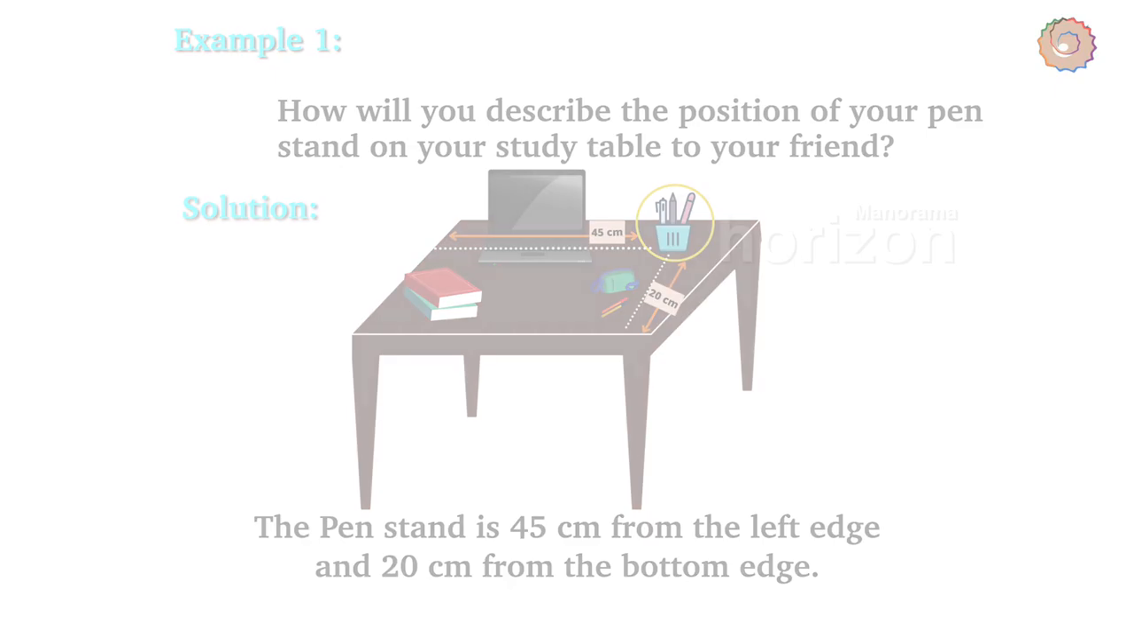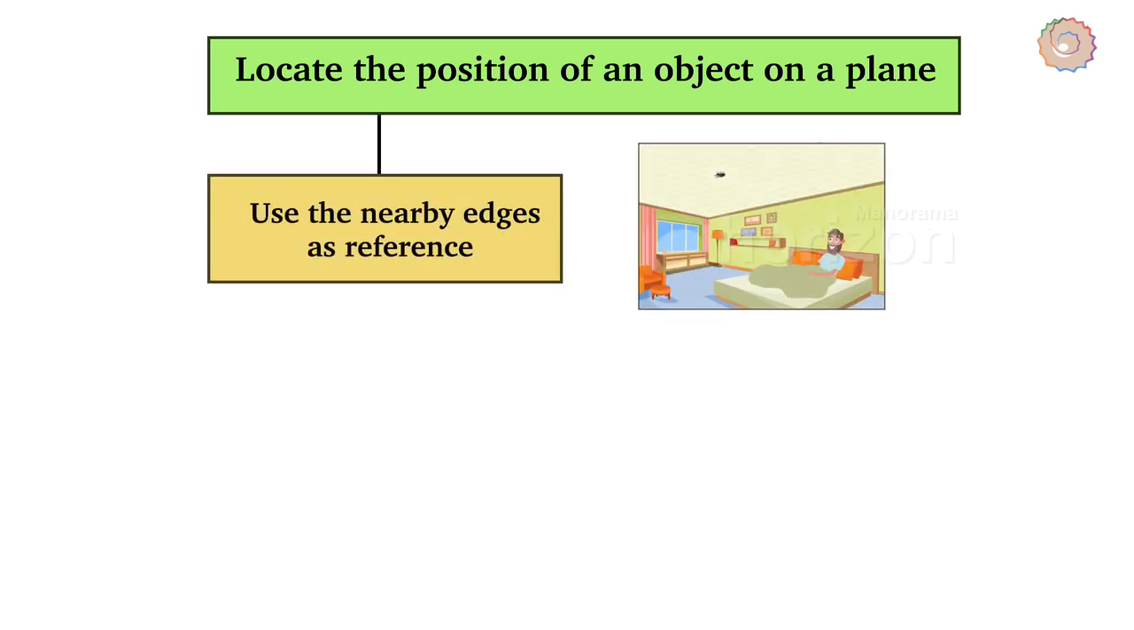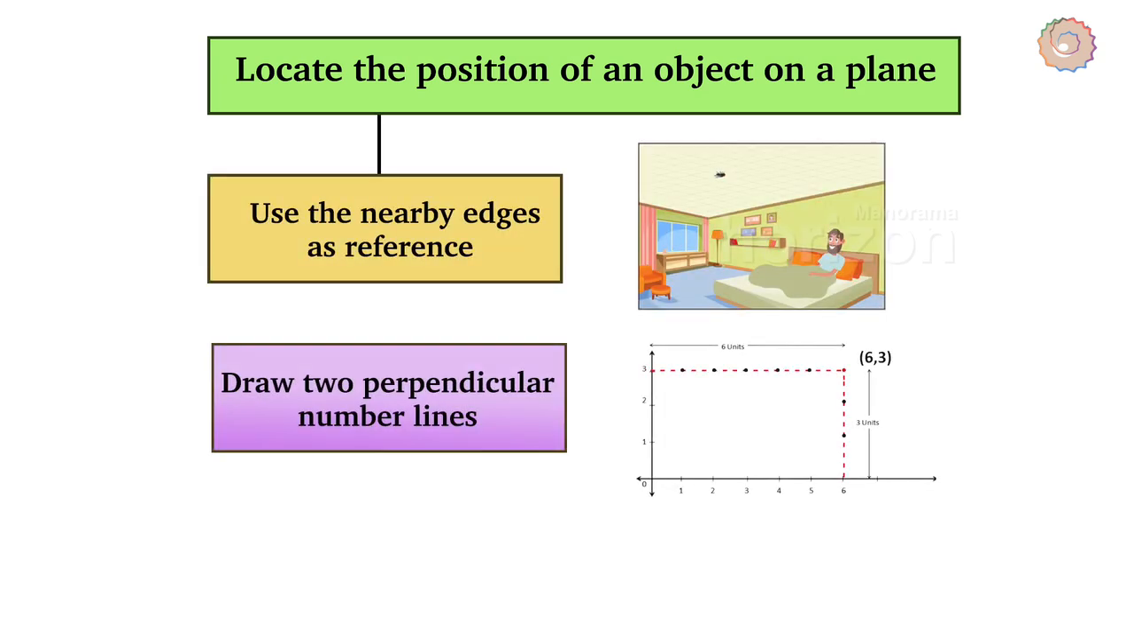So we can conclude that to locate the position of an object on a plane, we can either use the nearby edges as reference, or to be more specific, we can just draw two perpendicular number lines and mention their numbers in the position of the object. The latter is called the Cartesian system, which is the basic concept of coordinate geometry.